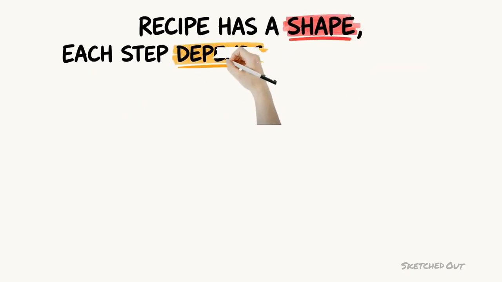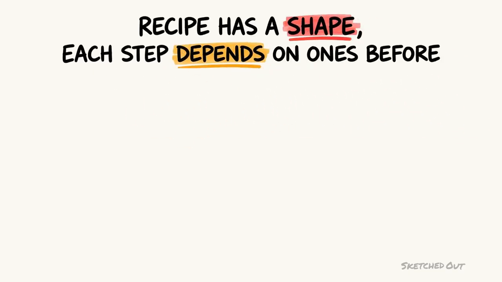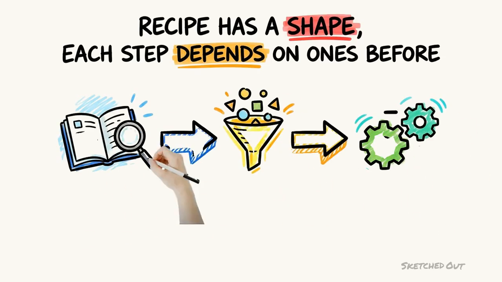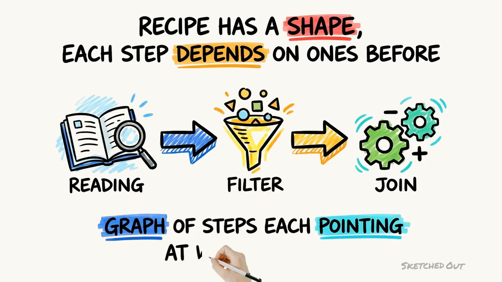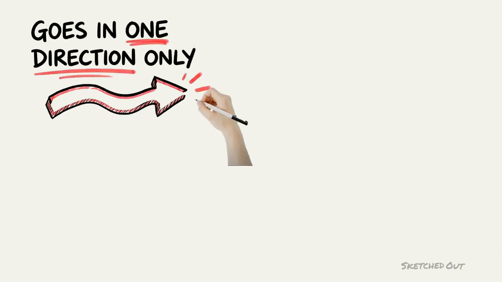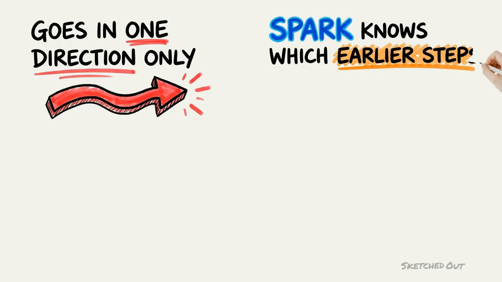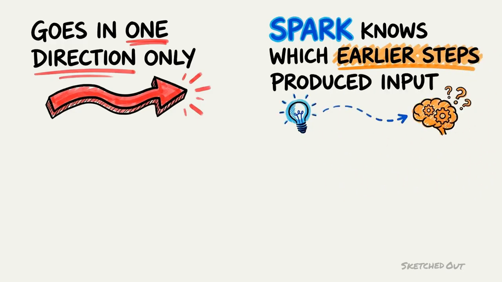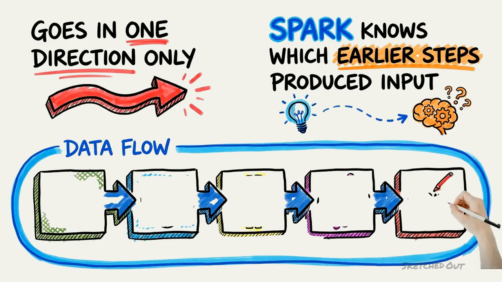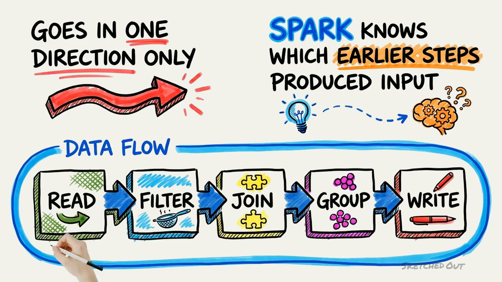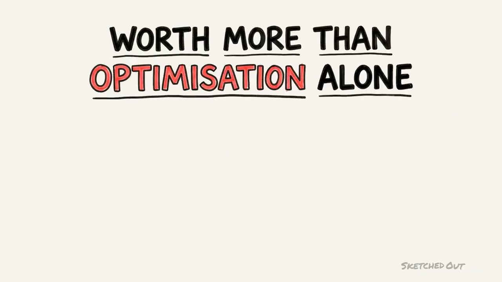Now, that recipe has a shape. Each step depends on the ones before it. Reading produces something the filter consumes, the filter produces something the join consumes, and so on. So what Spark is really accumulating is a graph of steps, each pointing at what it needs. And notice one more thing about that graph. It goes in one direction only. Nothing ever loops back, which means Spark always knows, for any step, exactly which earlier steps produced its input. A one-way flow diagram of boxes reading read, then filter, then join, then group, then write, each arrow pointing forward only.